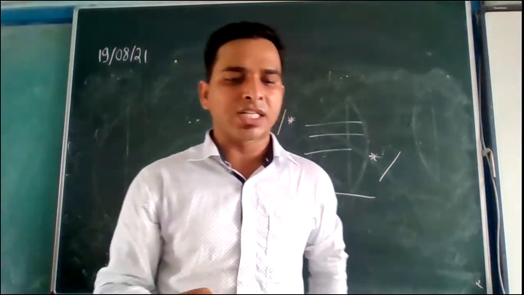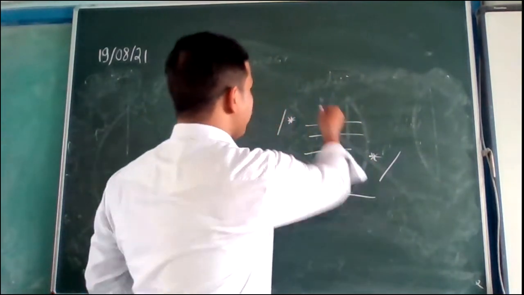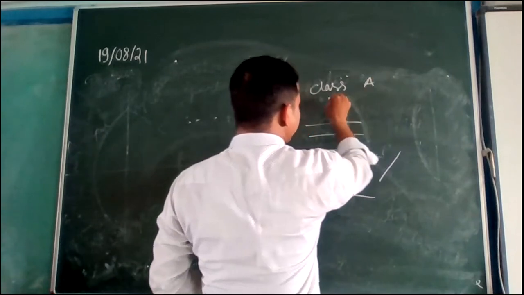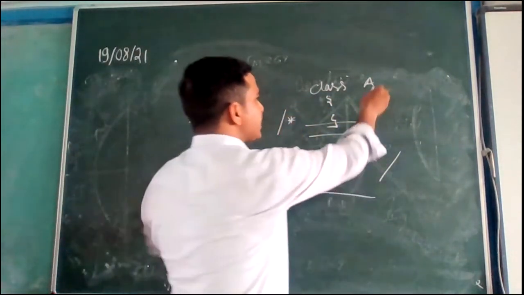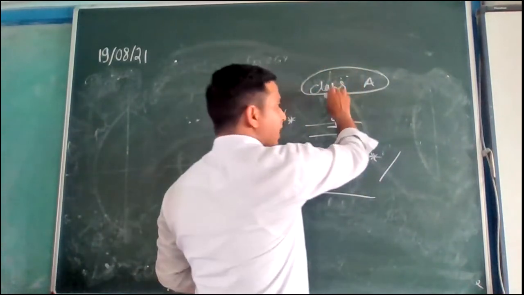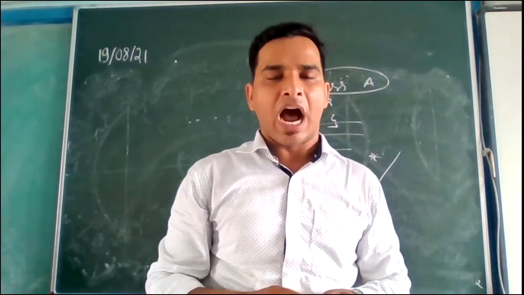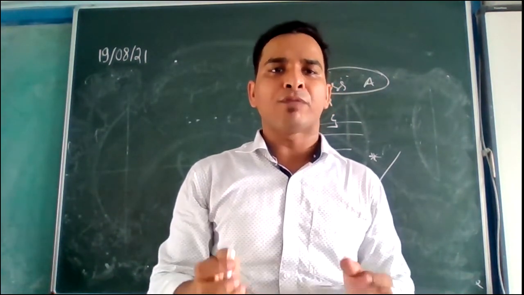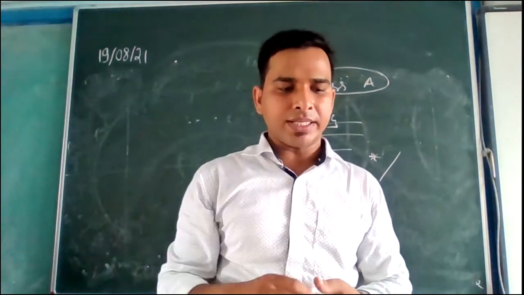Next one is class declaration. What is declaration? Writing the keyword class, and then the class name, and then opening curly braces, closing curly braces. This is called class declaration. Class and class name. Okay. Class should be written in small letters. After that, main, we already studied. Main is a method. We have to write public static void main. Is that clear? Third one is public.